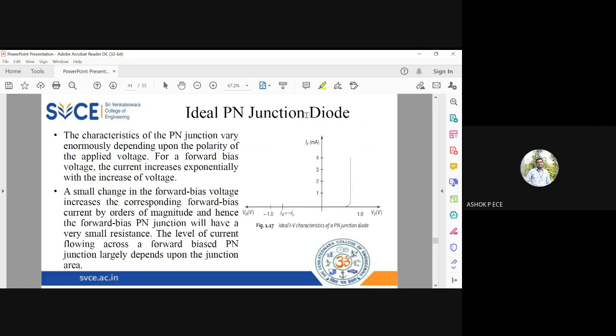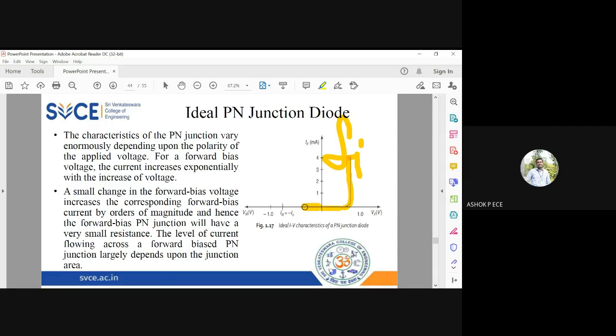So, ideal diode means forward bias, and we are considering only silicon. Till 0.7 V, your current will be zero in forward bias. After 0.7, the current will increase exponentially and the voltage will be constant. Look here, the graph goes straight up. The current is increasing, but the voltage remains constant across the diode in forward bias.